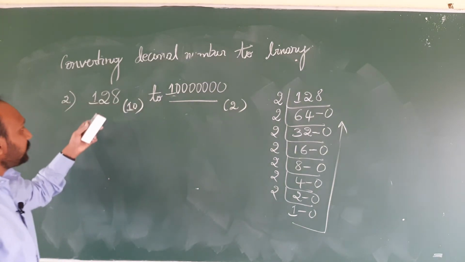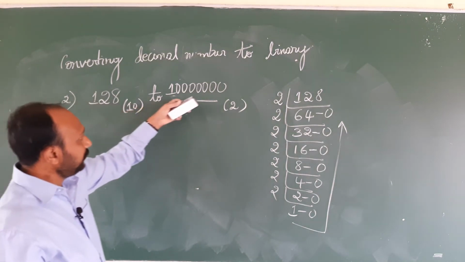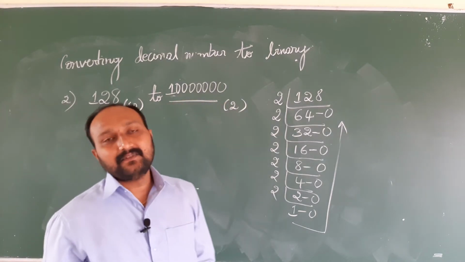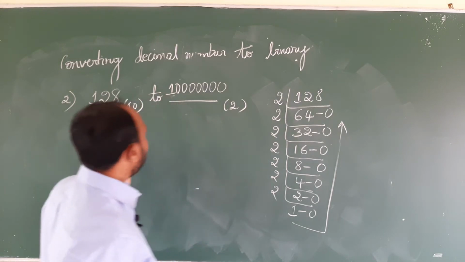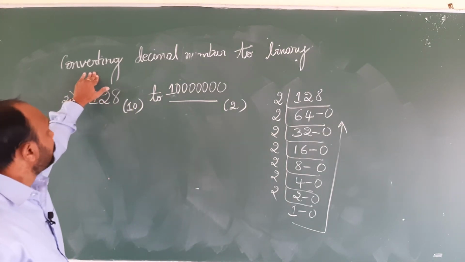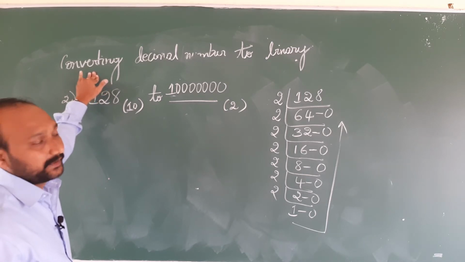So, computer can't understand what is 128. That's why it has converted it into a binary. What is the binary value? 1 followed by 7 zeros. This is the binary equivalent. So, now we have tried to convert a decimal number to a binary equivalent.